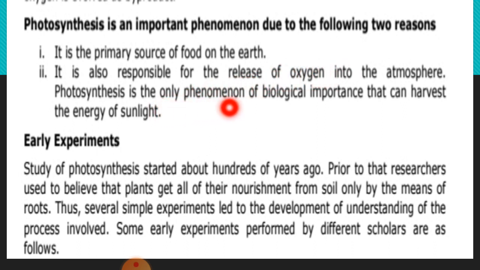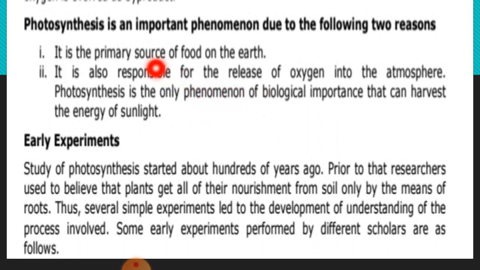Photosynthesis is the only biologically important phenomenon that can harvest the energy of sunlight. It is the only process where sunlight is harvested, because this sunlight is renewable and we can use it till the end of life. So photosynthesis is an important and essential process for living things.